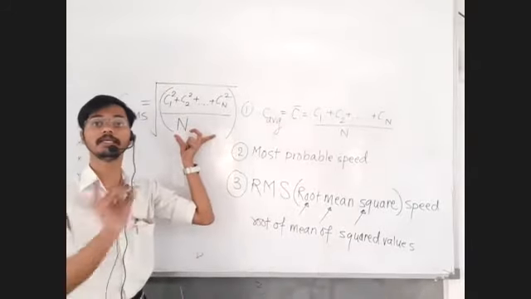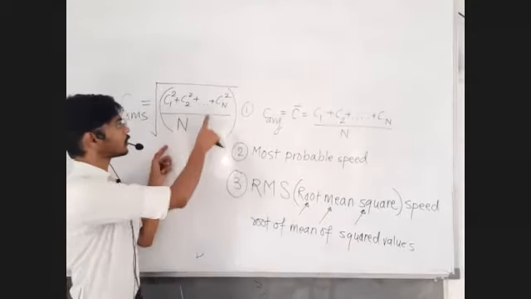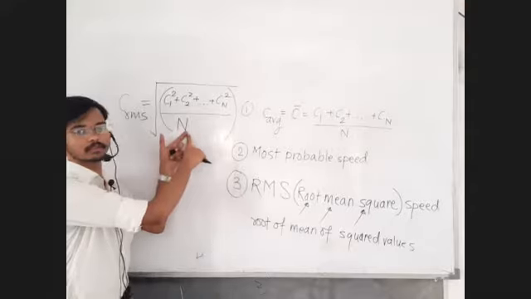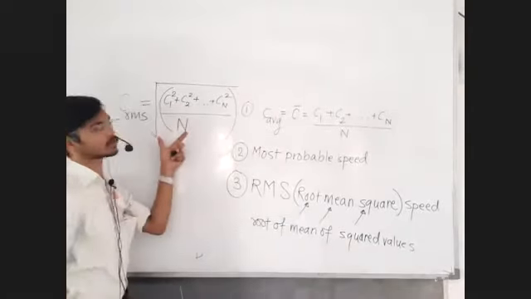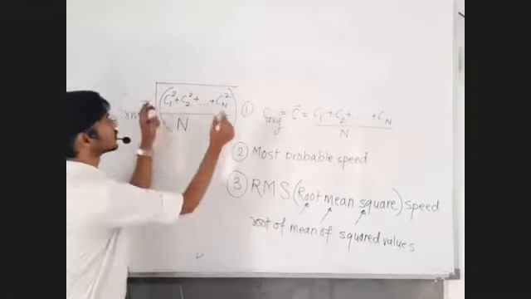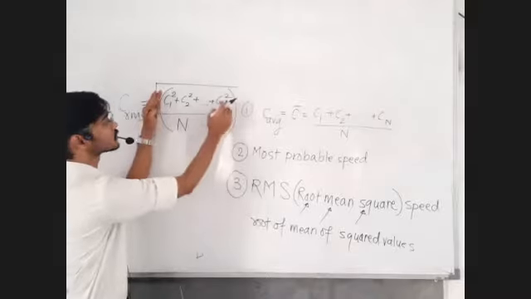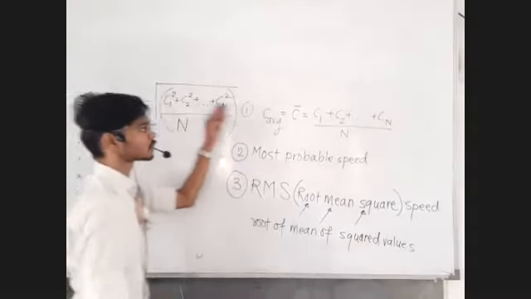It is mean square value. Divide by N means what? Mean of the addition of squares, the squared values. So it is the mean of squared values. Are you getting this? This bracket, forget about the root. This is the mean of squared values.